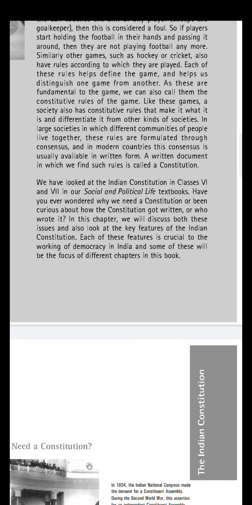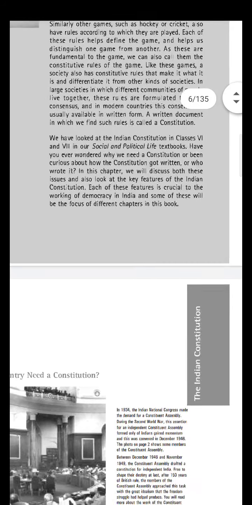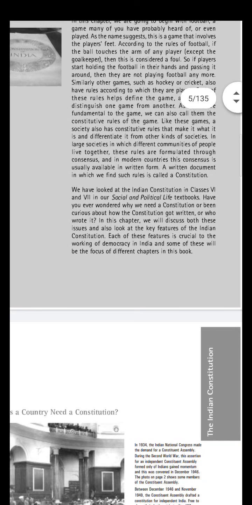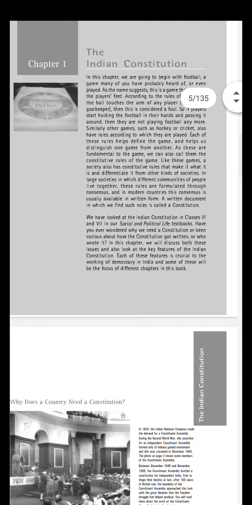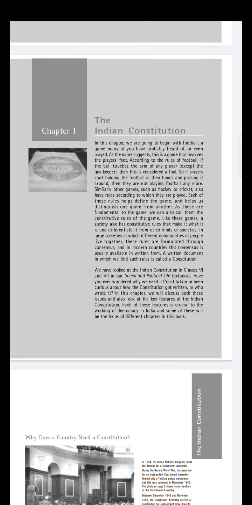Yes, in this you have already wondered about the Indian Constitution. Now I will tell you one thing. What is the Indian Constitution? The Indian Constitution is a written document. It is written in a book. The name of the book is Indian Constitution. In that book, all the rules and regulations of everything we are doing are mentioned. Each and every individual has to follow those rules and regulations.